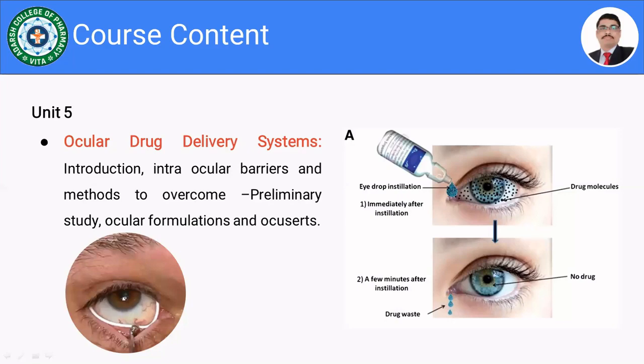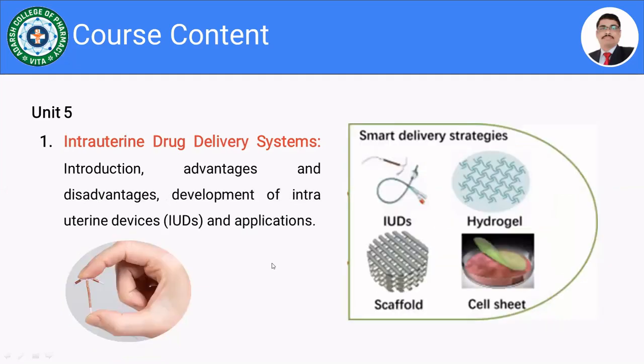So these are the alternative ways or the novel approaches by which we can deliver the drug into the ophthalmic cavity. So in the ocular drug delivery system, we are going to discuss the introduction, then intraocular barriers, then methods to overcome these barriers, then certain preliminary study, ocular formulations, and occluserts. So these are the things which we are going to discuss under the ocular drug delivery system. Moving towards the next point, or rather it's the last point, I think so.